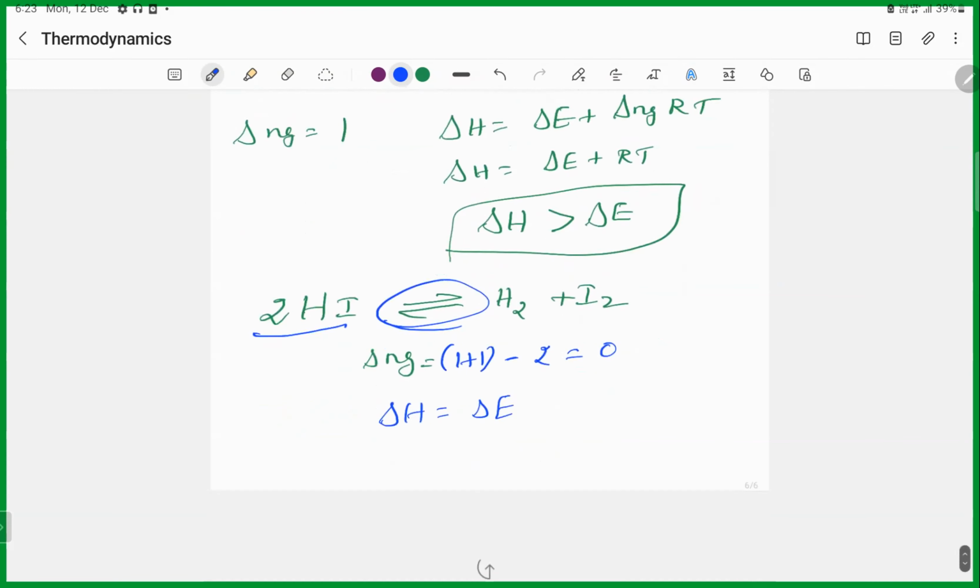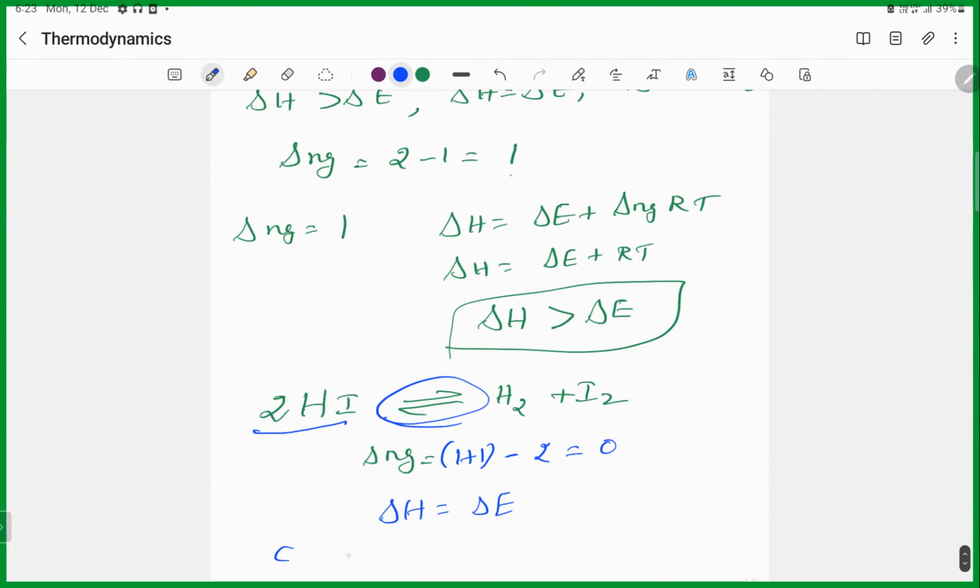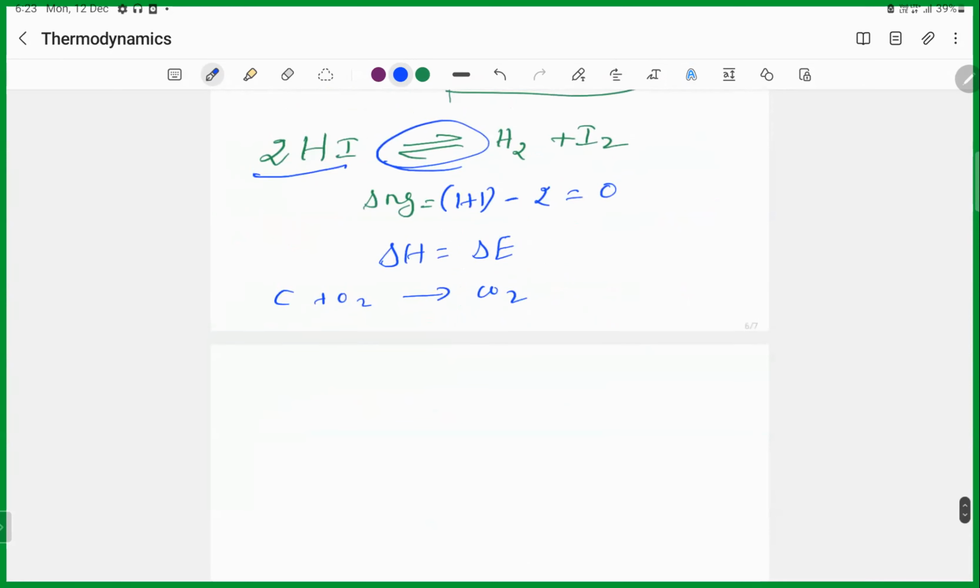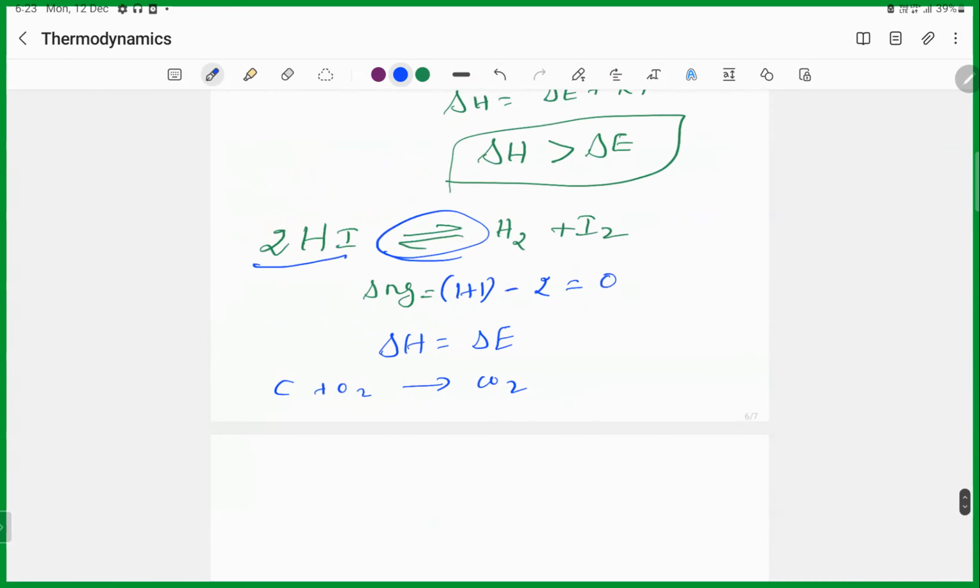Okay. So now you tell me, carbon plus oxygen gives carbon dioxide. Now you tell me delta E plus delta. Sorry, this reaction should not be given, because this is a solid and a liquid. H2 plus O2 gives H2O. So half of the O2. Otherwise, 2H2 plus O2 gives 2H2O. Now you tell me whether the reaction is endothermic or exothermic, or whether delta H value is greater or delta E value is greater.